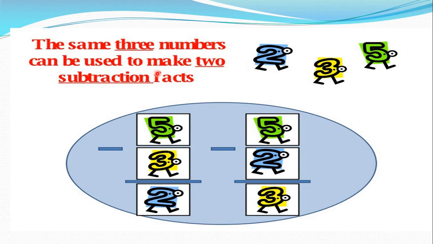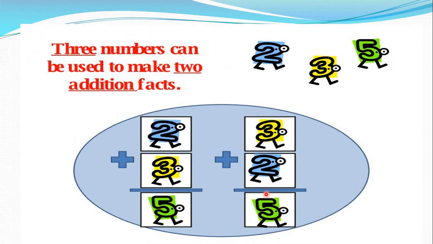We have learned the subtraction of number family. 5 minus 3 is equal to 2, and here 5 minus 2 is equal to 3, and here the addition of number family. So students, 2 addition facts, 2 plus 3. What have we learned here, students? Plus, okay, means addition. 2 plus 3 is equal to 5, and here 3 plus 2 is 5. Understood, all students? Then now we move further.